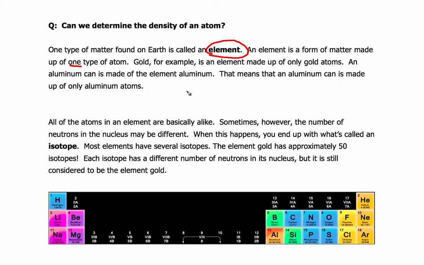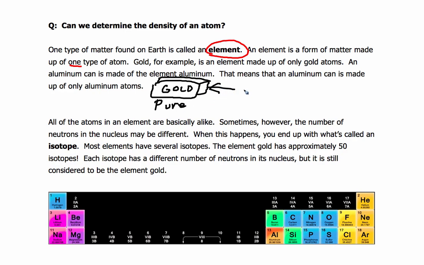So let's just say, for example, that I have a gold bar. Okay? And let's just say that this gold bar is pure. Okay? We're talking pure gold. Right?